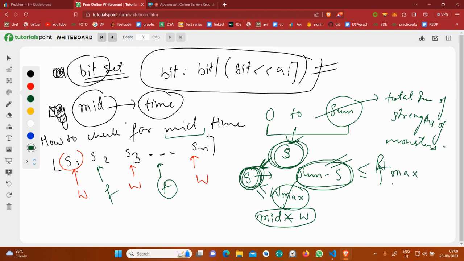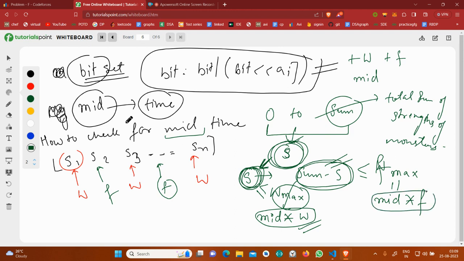F max is equal to mid into f, because you know that every time it would be increased by w, and it would be increased by f. So how much time? Mid. That's why till this time it would become mid into w and mid into f.